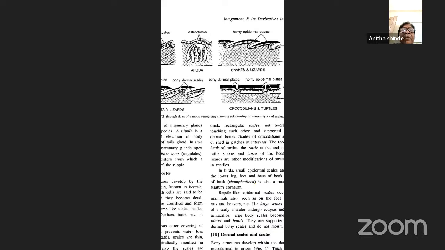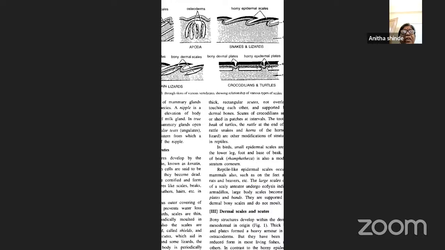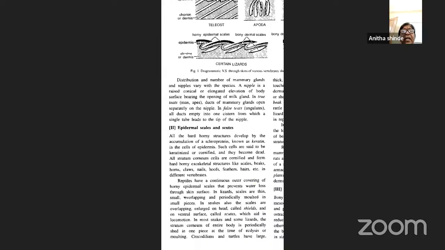Now the distribution and the number of mammary glands and nipples again vary with the species. A nipple is nothing but a raised conical or elongated elevation of the body surface bearing the opening of the milk gland. In true teats, that is man and the apes, the ducts of mammary glands open on the nipple. In false teats, that is ungulates, all the ducts empty into one cistern from which a single tube leads to the tip of the nipple.